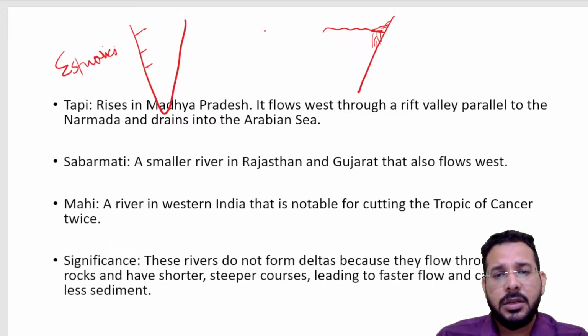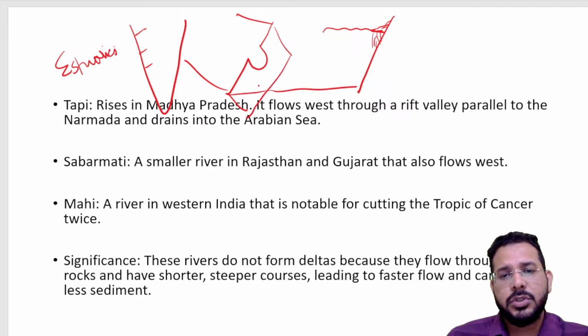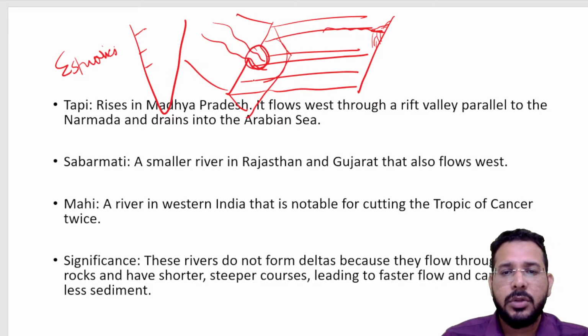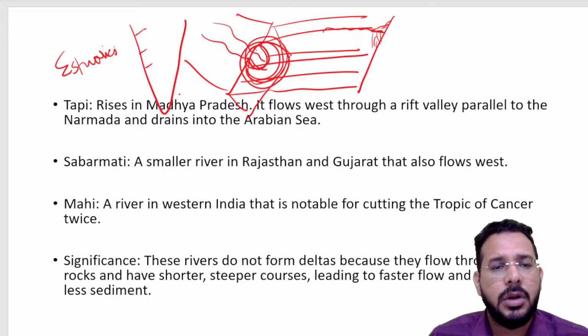Estuary is a region. Imagine if this is the landmass. So this is ocean, this side. There is a river flowing, so the river mouth is meeting directly to the ocean. So this region is called estuary.